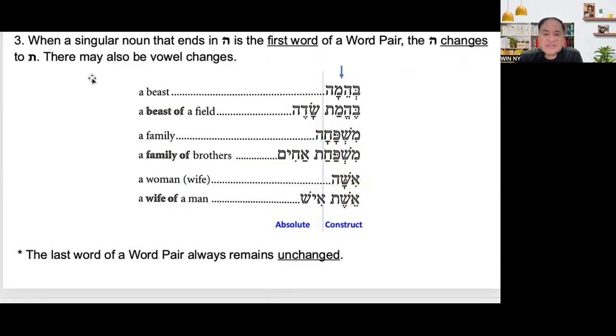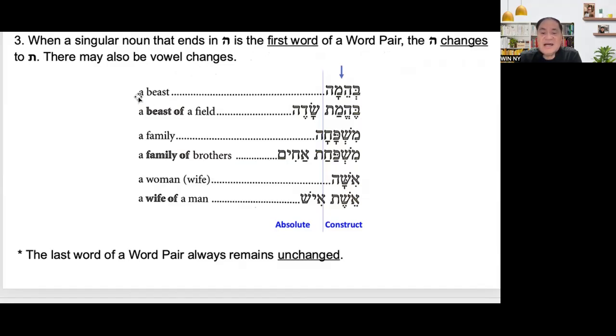So the third rule in word pairs: when a singular noun that ends in hey is the first word of the word pair, the hey changes to tav. There may also be vowel changes.